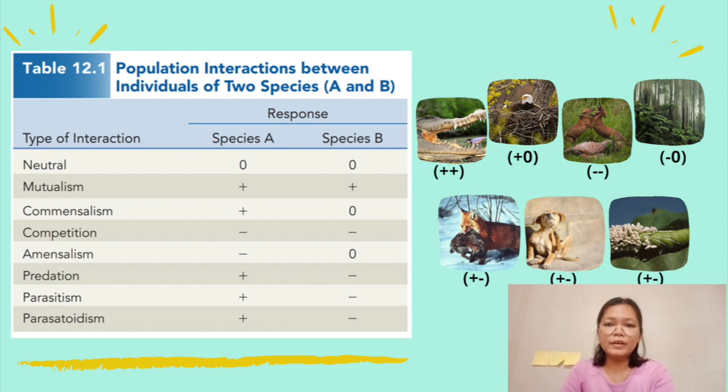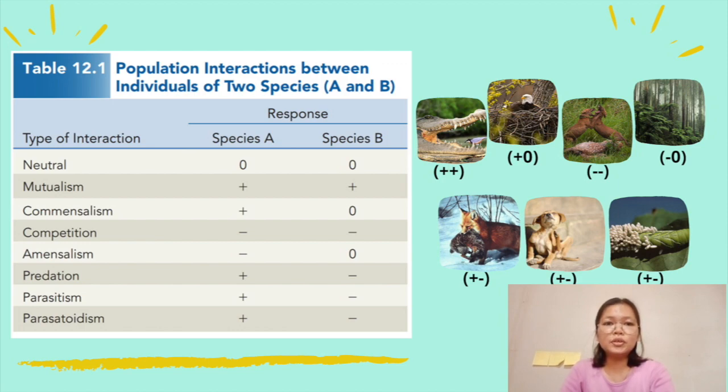and even survival. In this table, the plus sign means positive effect, minus sign means detrimental effect, and zero means no effect at all. In neutral interaction, neither of the two species affects the other. When both species benefit from each other, it is called mutualism. When one species benefits while the other neither benefits nor is harmed, it is termed commensalism, like the bird with its nest on the tree.